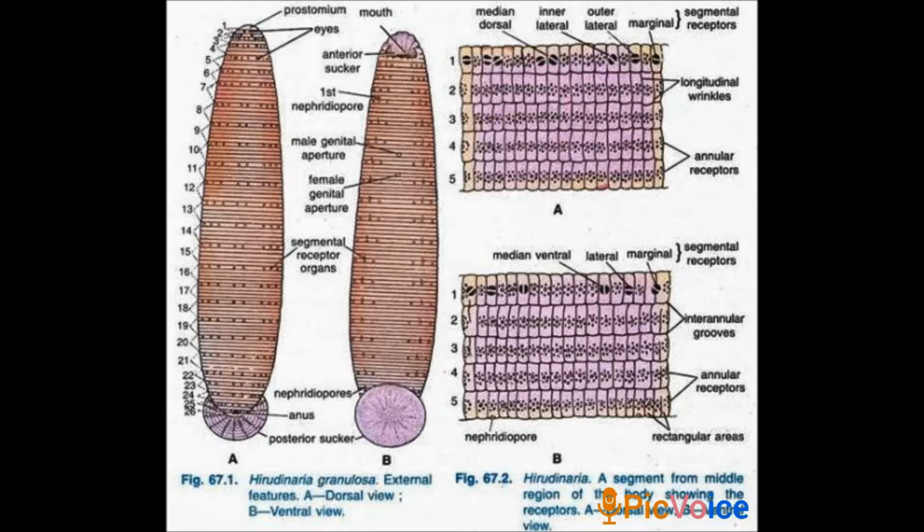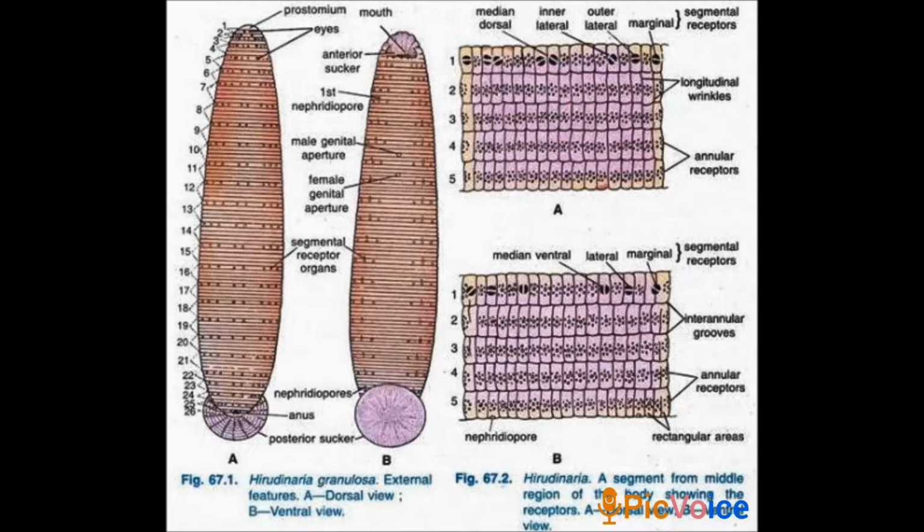In the picture you can notice. It is superficially subdivided into rings or annuli. A temporary clitellum is formed on the 9th to 11th segments, which produces a cocoon during the breeding season.